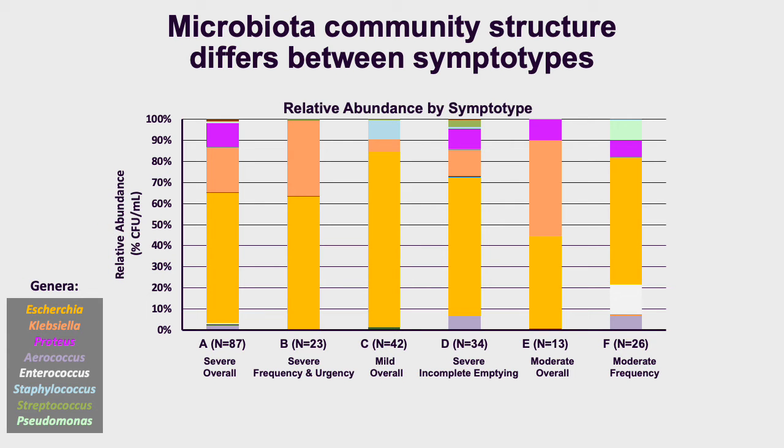Culture analysis, represented here by a relative abundance graph, revealed that the rate of culture-negative samples was similar across all symptotypes, with a p-value of 0.13. E. coli, shown here in yellow, was also detected at similar frequencies in all symptotypes, with a p-value of 0.31. Although no single microbe was always present within samples in a single symptotype, some symptotypes exhibited an increased frequency or abundance of certain microbiota.